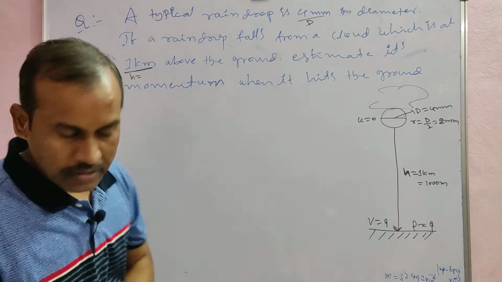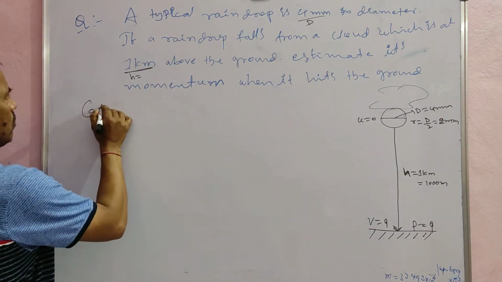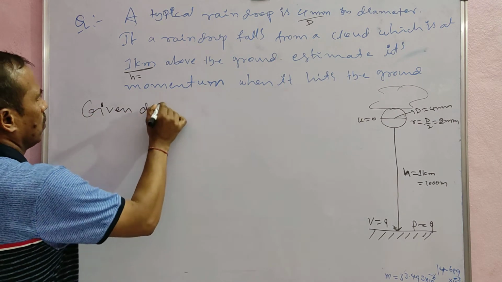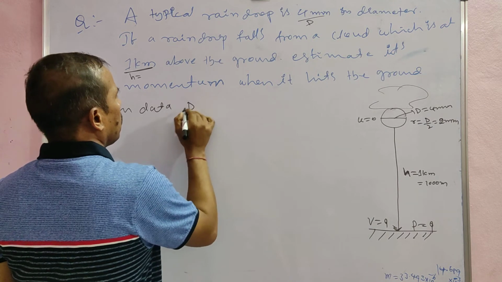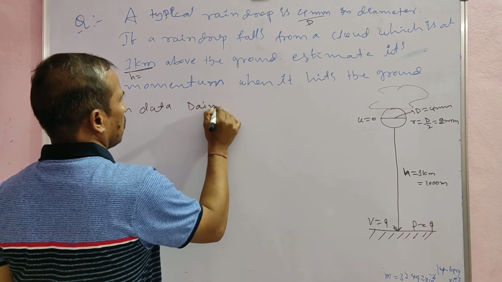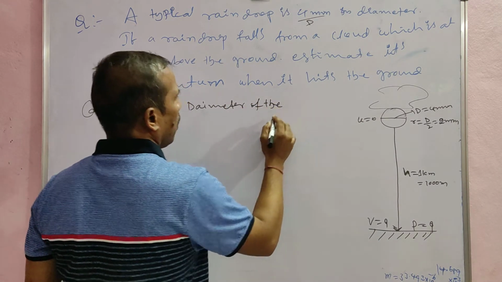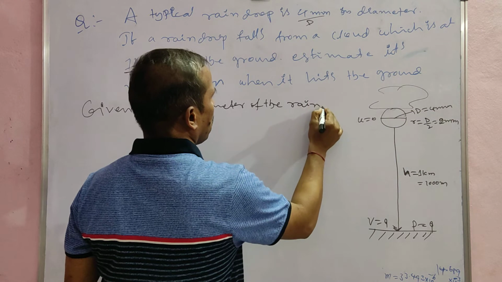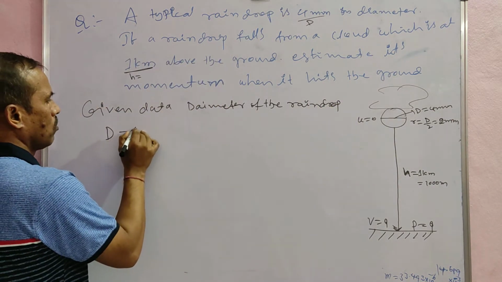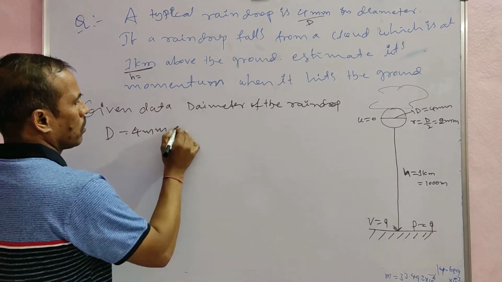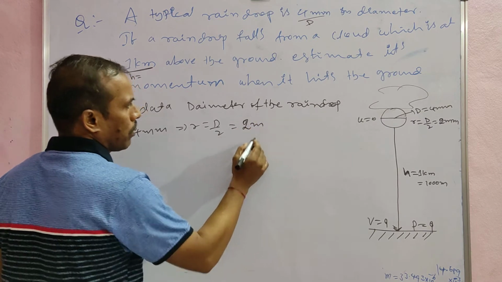First of all, the given data: the diameter of the raindrop, d is equal to 4 mm, so r is equal to d by 2, that is equal to 2 mm.